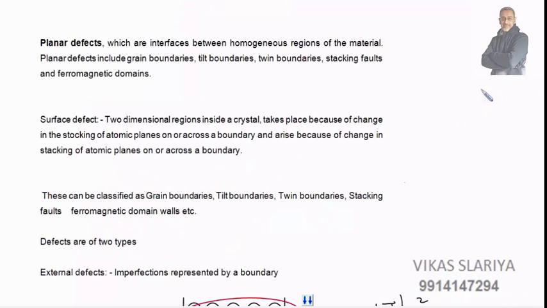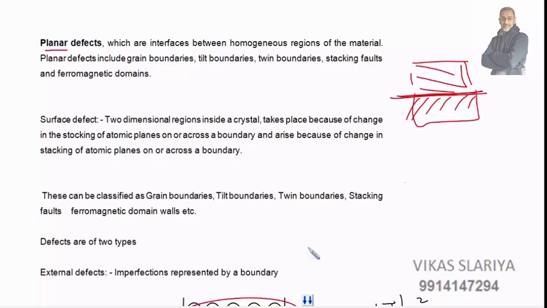Then we have planar defects. They are very simple defects, very easy to understand. Planar defects are interfaces between homogeneous regions of materials. Means we have two different homogeneous materials and their interface is called a planar defect. Like we have this homogeneous material at the top, and another homogeneous material at the bottom, and this interface is called a planar defect because the orientation of crystals is different in both the materials. Grain boundaries, tilt boundaries, twin boundaries, stacking faults and ferromagnetic domains come under planar defects.